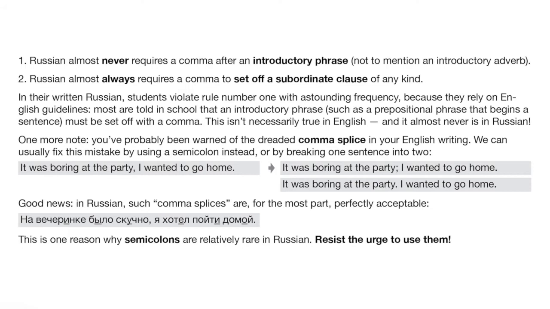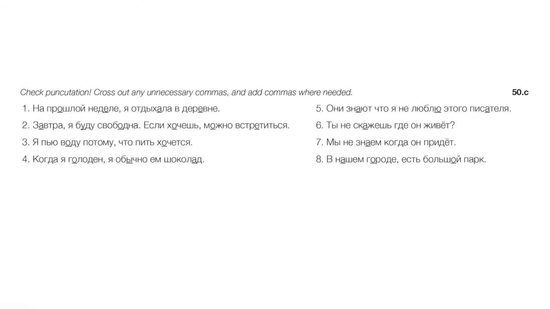Okay, so with those we have 3 rules of thumb. Let's look at some examples and try to see how we might improve our Russian punctuation. На прошлой неделе, я отдыхала в деревне. So last week I was relaxing in the village or in the countryside. Okay, we don't need that comma there. That's an introductory prepositional phrase. We're taught usually to put commas after those in English, but we don't really need that in Russian. На прошлой неделе я отдыхала в деревне. So get rid of the comma.